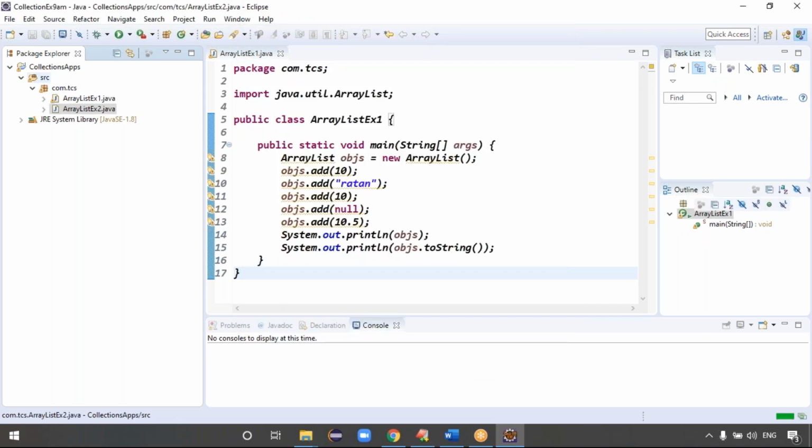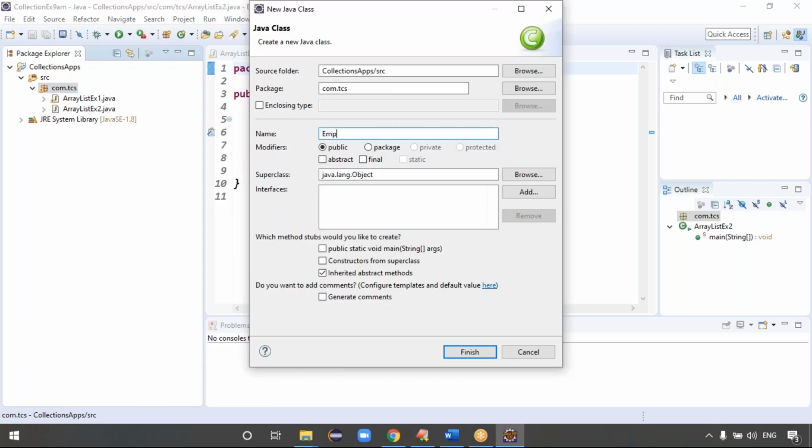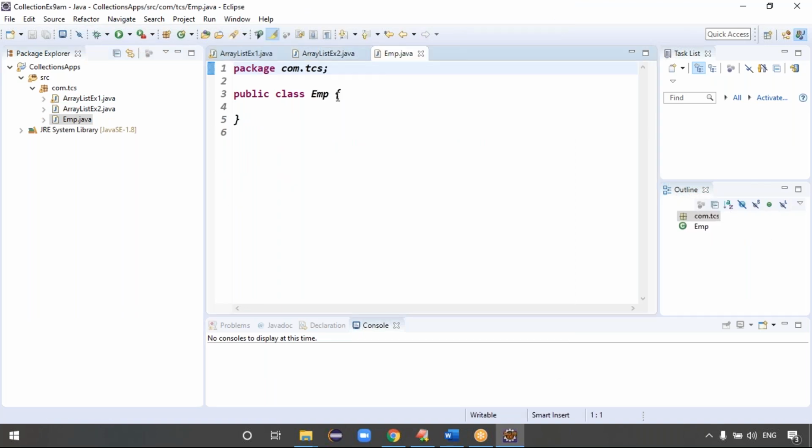Then I want to take an employee class. Right click here, click on new, create the class. I want to take the employee object, right? Click on finish. Guys, in the employee class I want Integer objects. You can take Integer employee ID. Next one is String employee name, right?